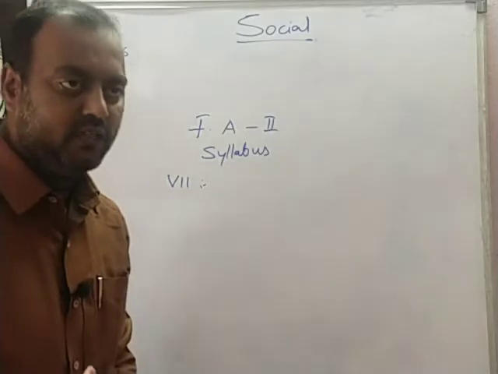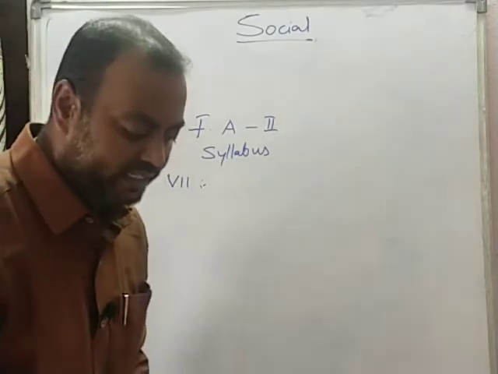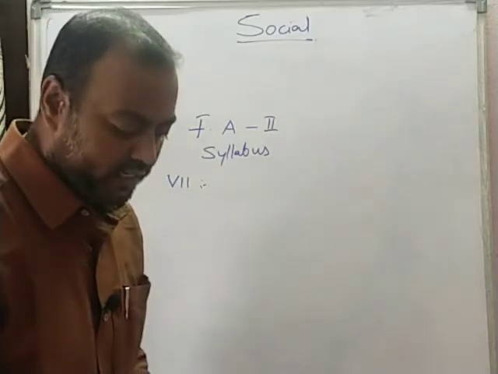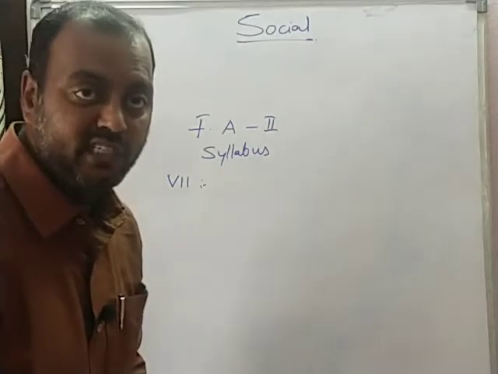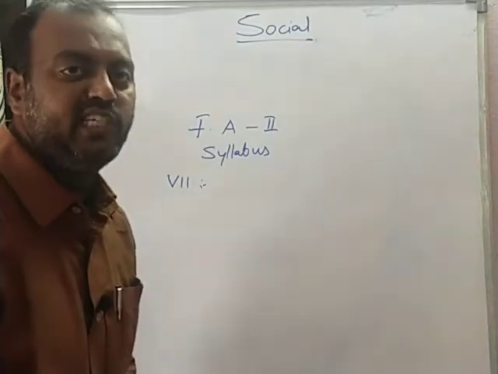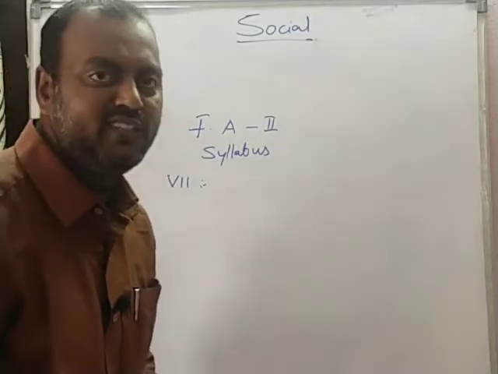I repeat once again, ocean and fishing is deleted, Europe is deleted, Africa is deleted, and industrial revolution, production in a paper mill, importance of transportation system, and implementation of laws in the district. These are the units which are deleted.